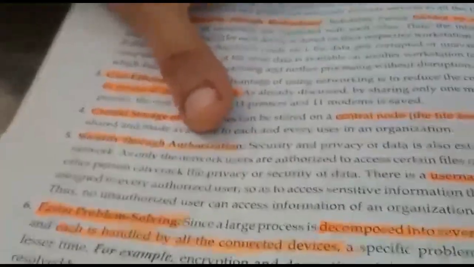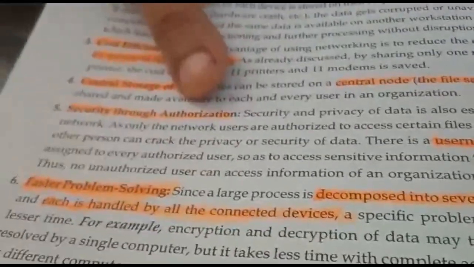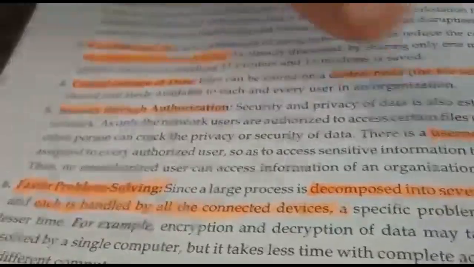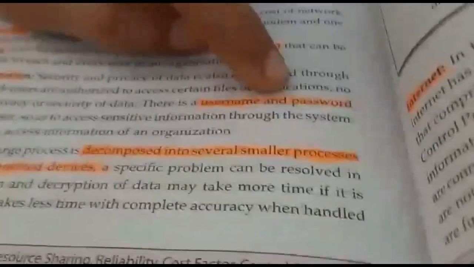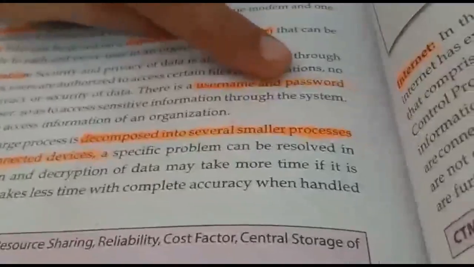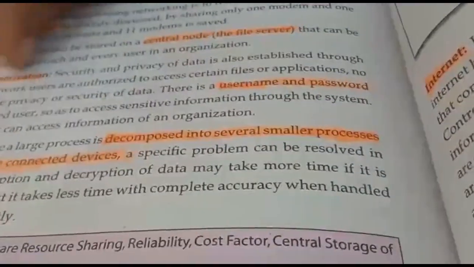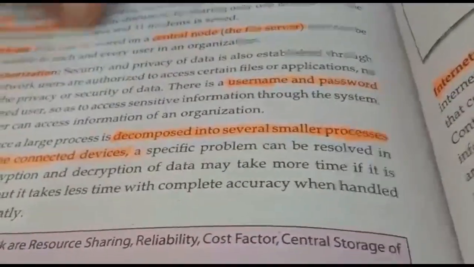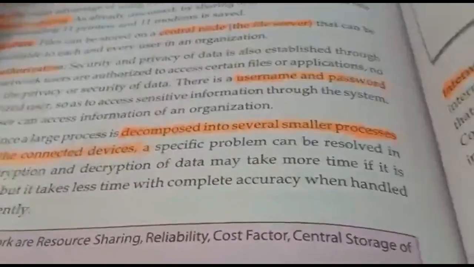If the person or the system is authorized, then only the data is provided to it. There are the options of username and password. When the username and password are correct, then only the data is available to that system. Otherwise, it is not available. So, the security is also maintained.